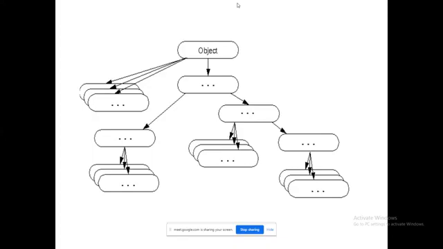Even in Java, we could use the term like this: object is the superclass for all the available built-in and user-defined classes in Java. Instead of the term base class, I am using superclass, because that is the terminology you have to use in Java. In C++, we use base class; here we have to use superclass. In C++, we use derived class; here we use the term subclass. That is the main difference here.